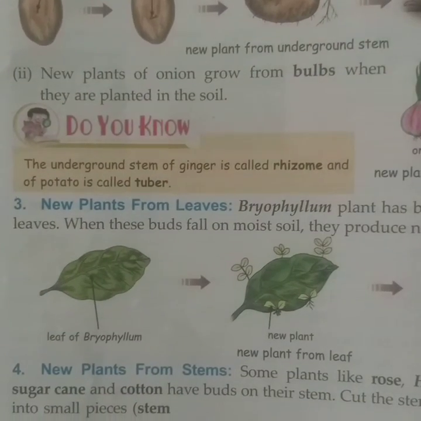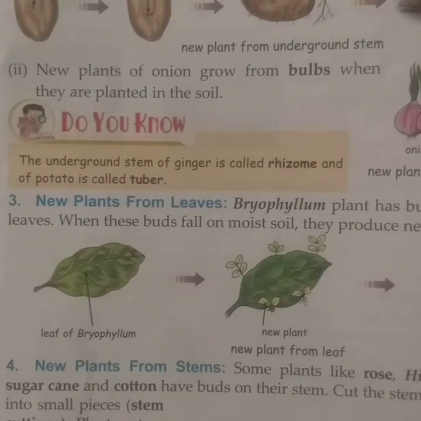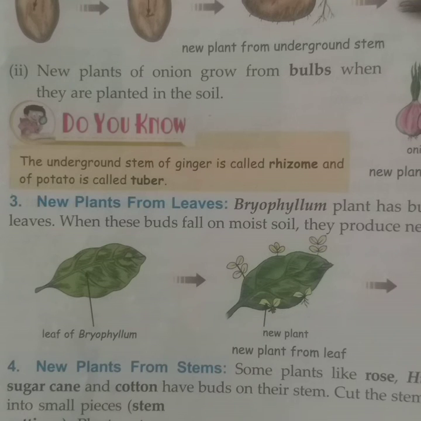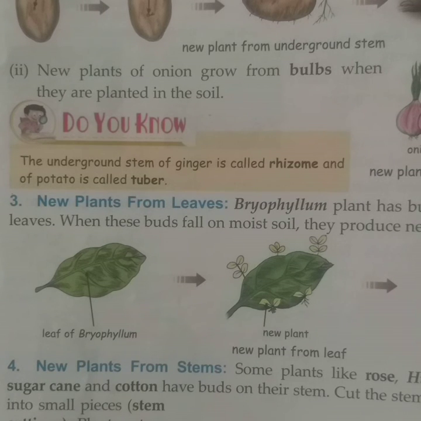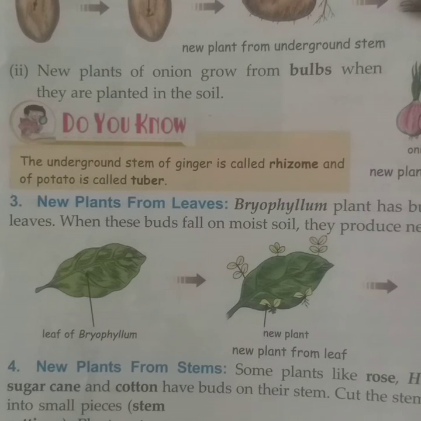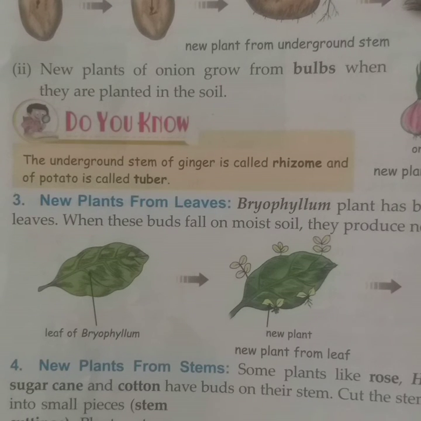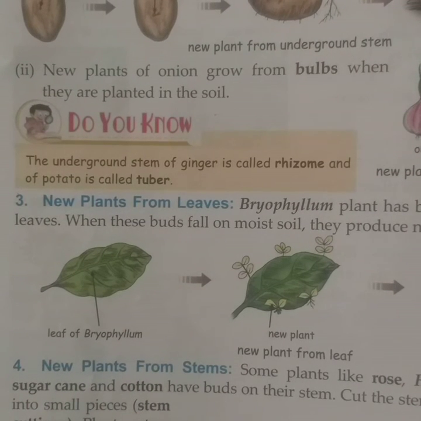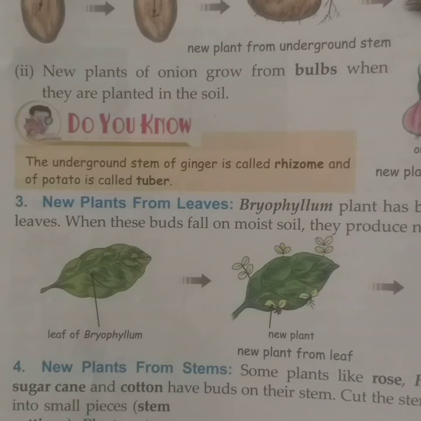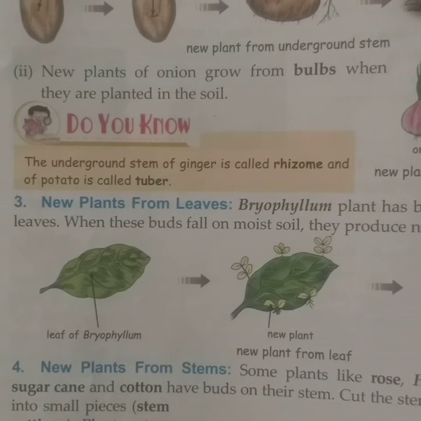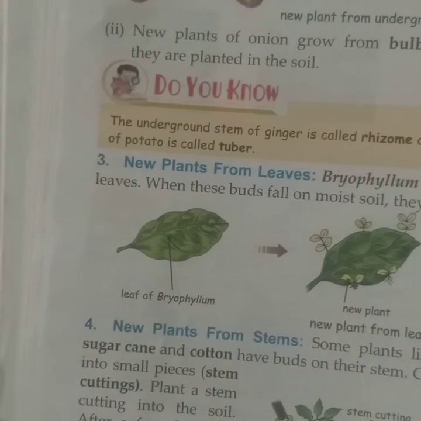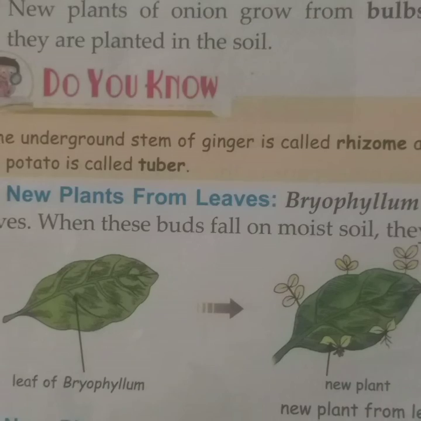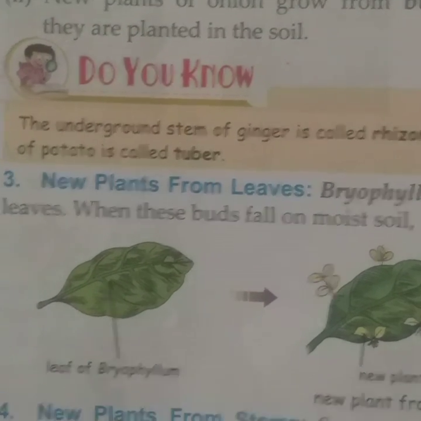Hello students, we were discussing chapter number 12, Growing Plants. In that, we were discussing vegetative reproduction. It means growing a new plant from different parts of the plant body. We have already discussed new plants growing from roots and underground stems like potato, ginger, and onion. Now let's move to the next topic of the same chapter, that is new plants from leaves.